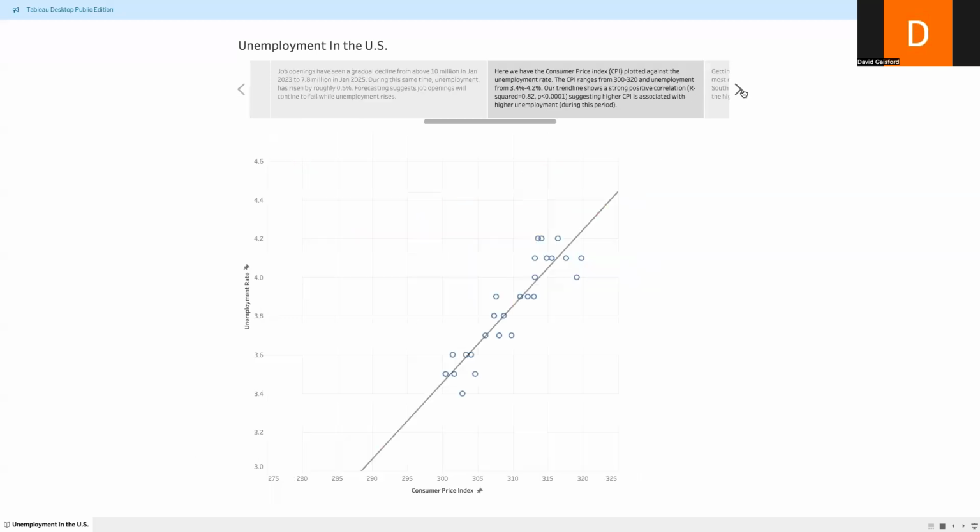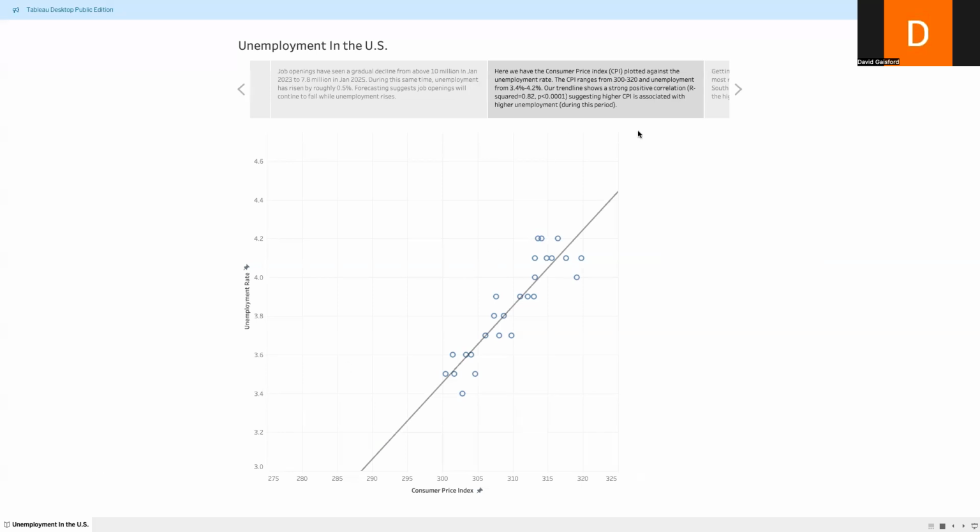In our next graph, we're going to look at consumer price index versus unemployment rate. You can see consumer price index across the x-axis at about 300 points to 320 points, with unemployment from about 3.4 up to 4.2. There's also a linear trend line here. This trend line has an R-squared value of roughly 0.82, and a p-value less than 0.0001. This shows a strong positive correlation, suggesting that a higher consumer price index is associated with higher unemployment during this time period.